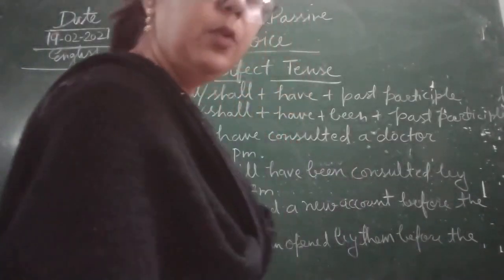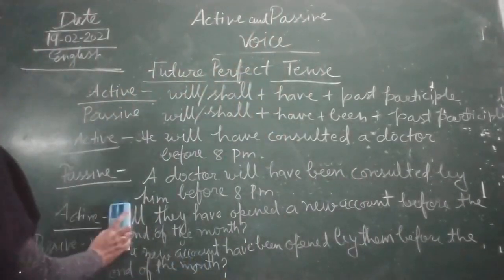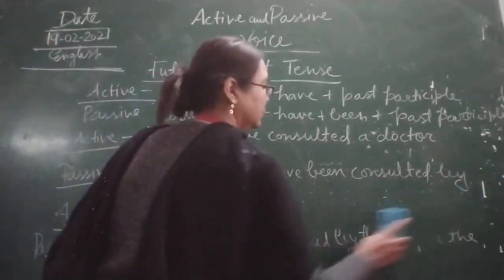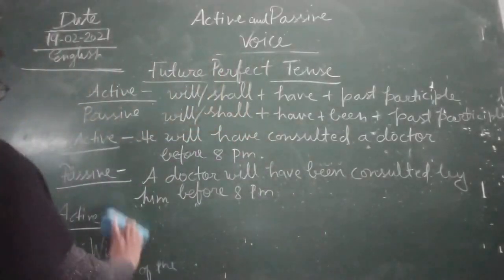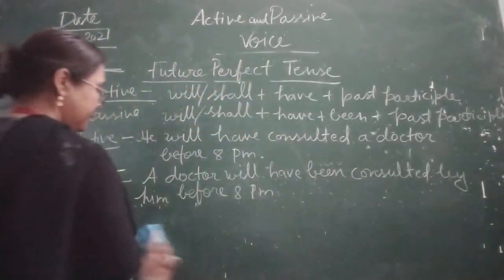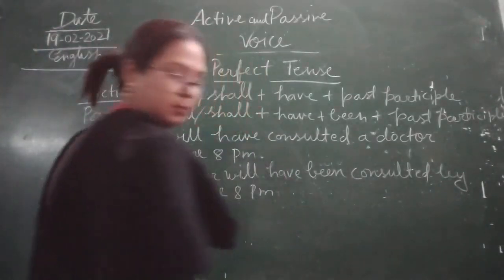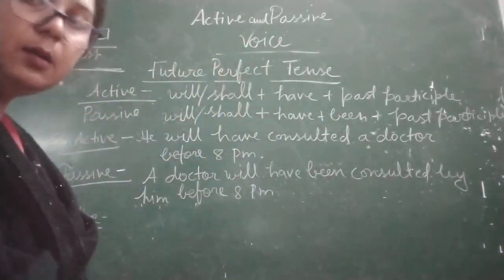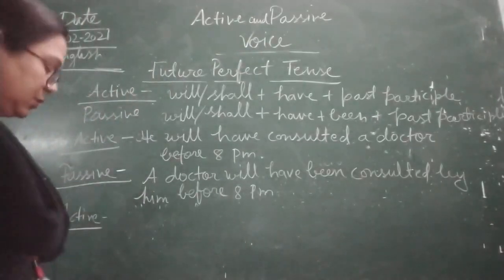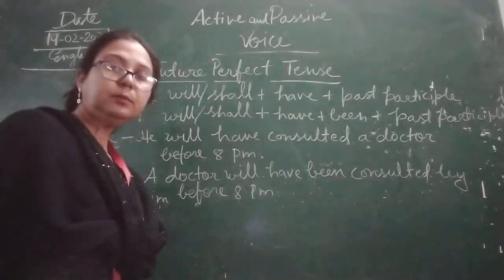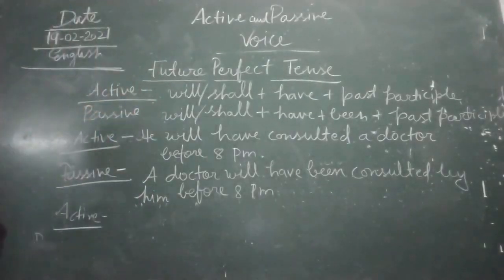So one more example I will give you, to understand better, because gradually we can learn.